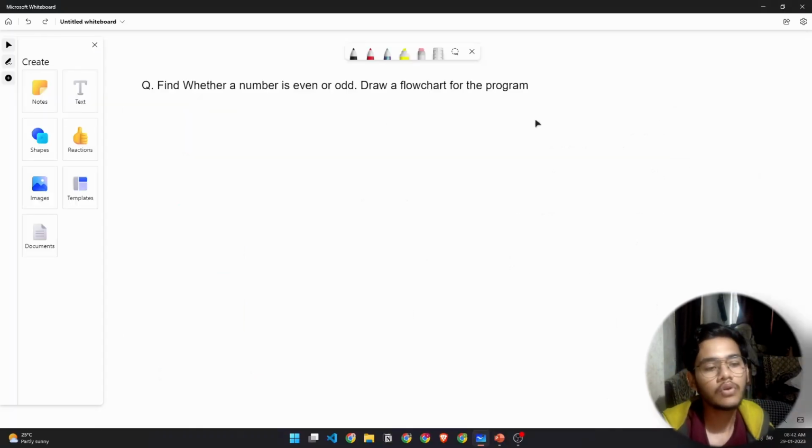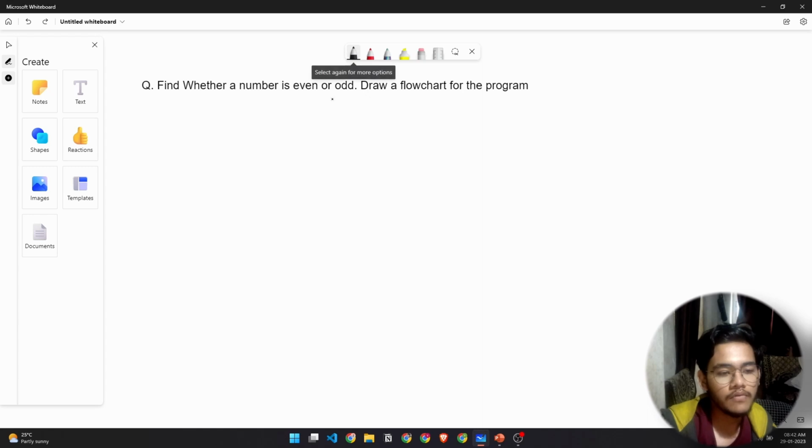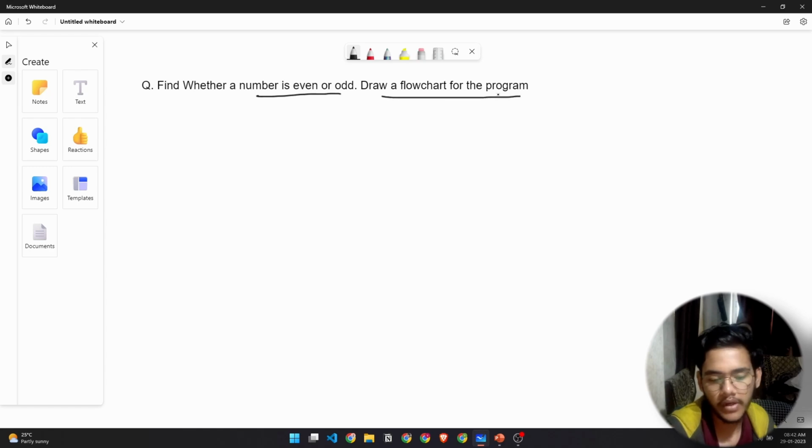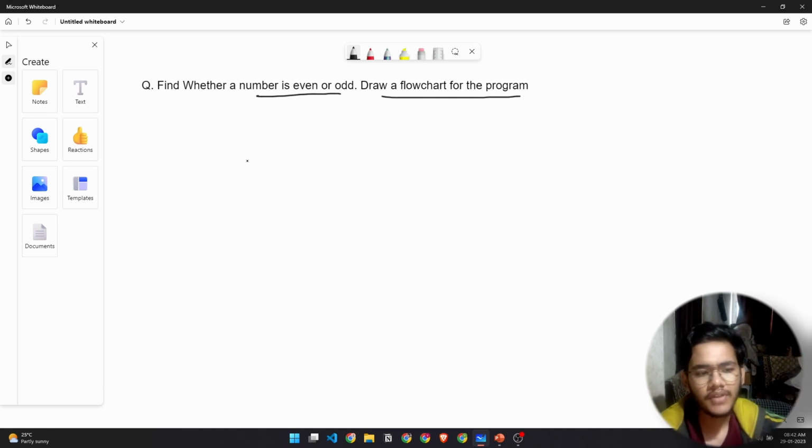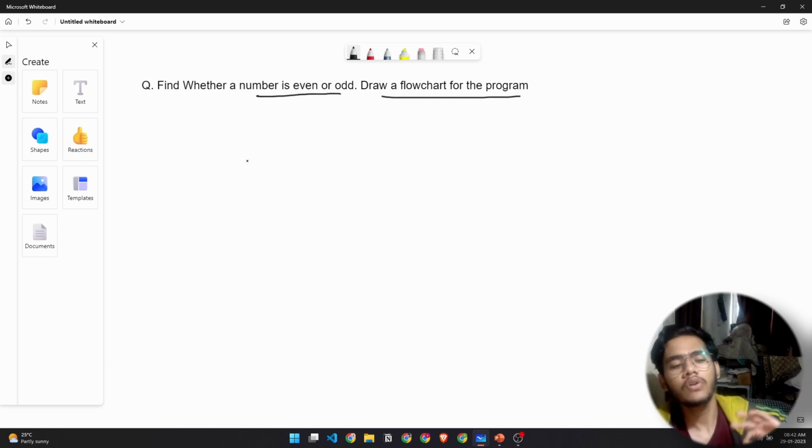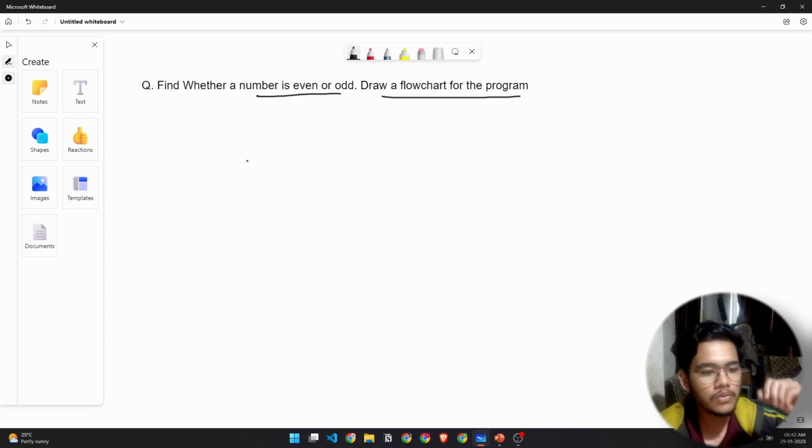So here we have a question: whether a number is even or odd. Draw a flowchart for the program. So I think the question is very clear. We will be given a number and we have to tell whether the number is even or odd. It's that simple. So first let's ask ourselves a question: how do we tell? See, we understood the problem. Now the second step is, how do we tell whether a number is even or odd? We have to devise a plan, right?